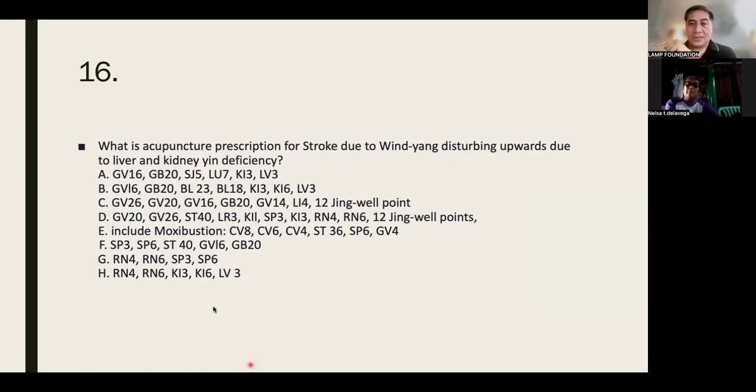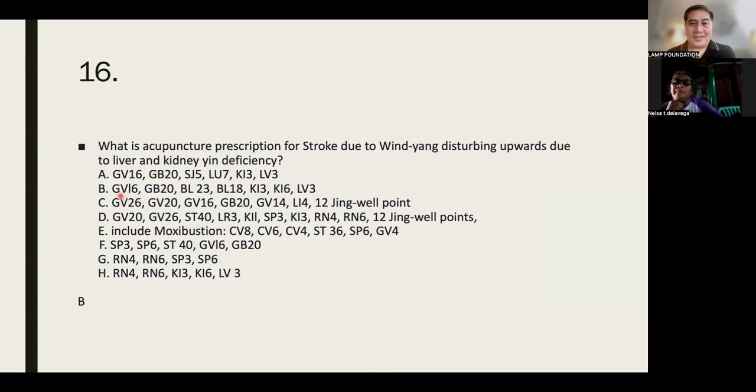In this one, you also have to consider the wind yang. This is what we call liver yang rising. So you need to think of something that will do something about the liver. The answer should be letter B.